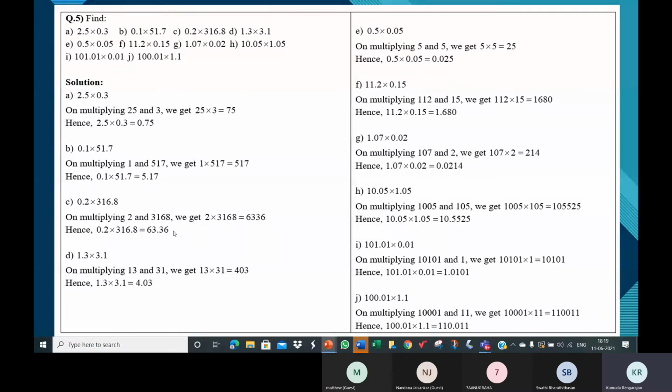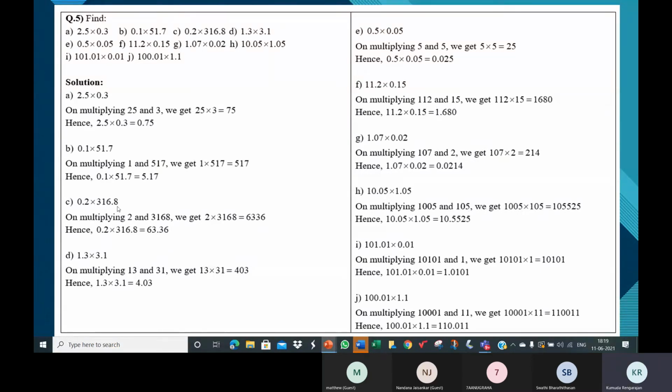The product should have 2 decimal places, which means the product we got, 6336, should have 2 decimal places. That means you should put the decimal point between the two threes. So 63.36. See, 2 decimal places.